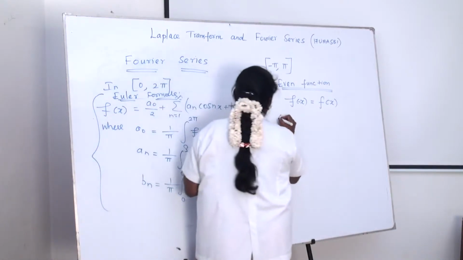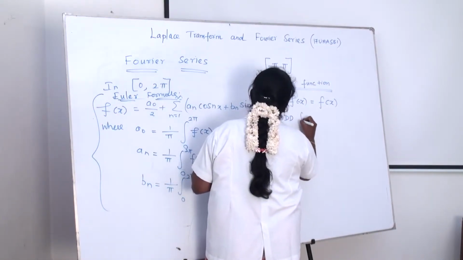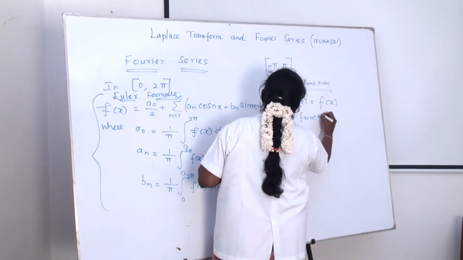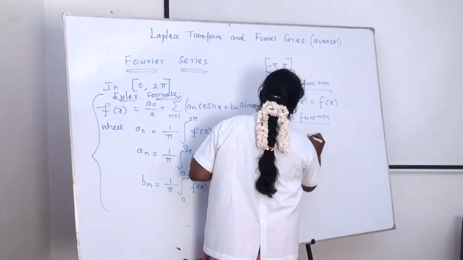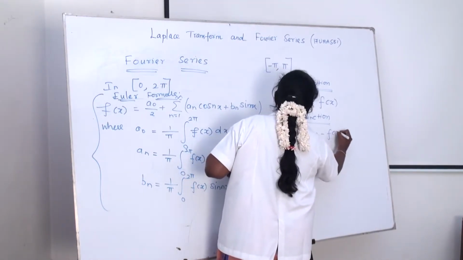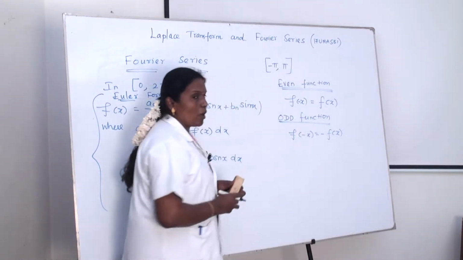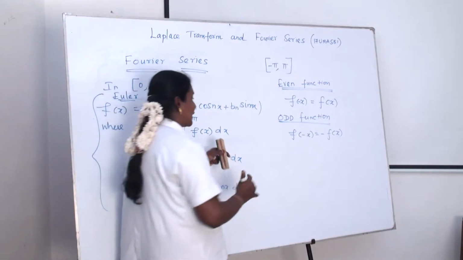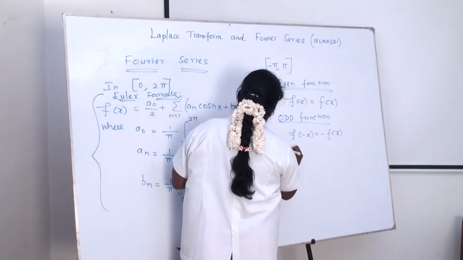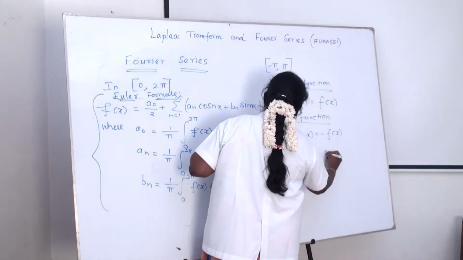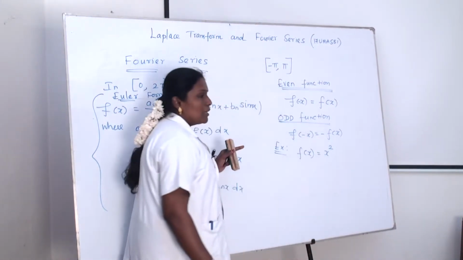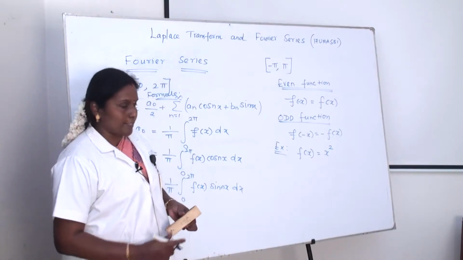The same for an odd function. If the given function is an odd function, then f of minus x is equal to minus f of x. I have an example for even and odd functions. f of x is equal to x square.